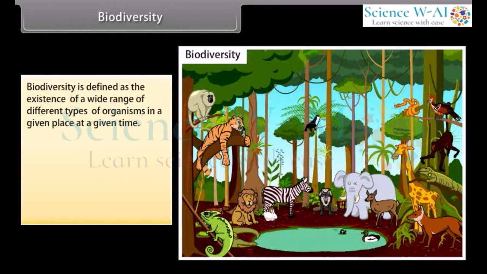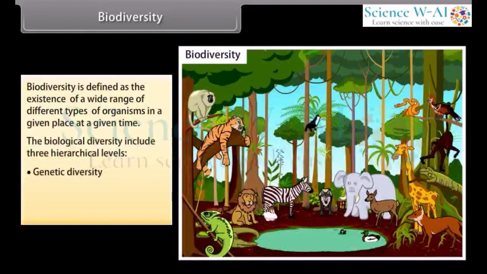Biodiversity is defined as the existence of a wide range of different types of organisms in a given place at a given time. The biological diversity includes three hierarchical levels. They are genetic diversity, species diversity, and ecological diversity. Let's know more about them in detail on our next screen.